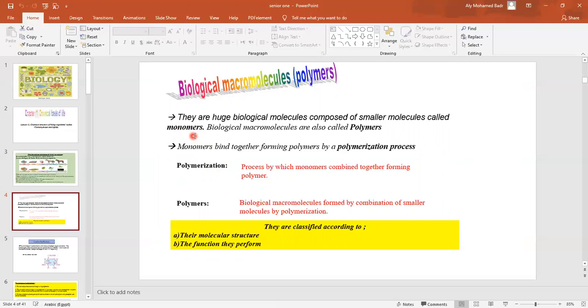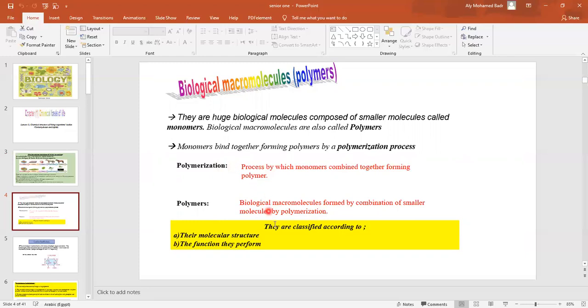Monomers are the smallest building units of the polymers, where monomers bind together forming the polymers by a polymerization process. So what's the meaning of the polymerization process? It is a process by which monomers bind together to form the polymers. What are the polymers? They are the biological macromolecules formed by the combination of smaller molecules by the polymerization process.